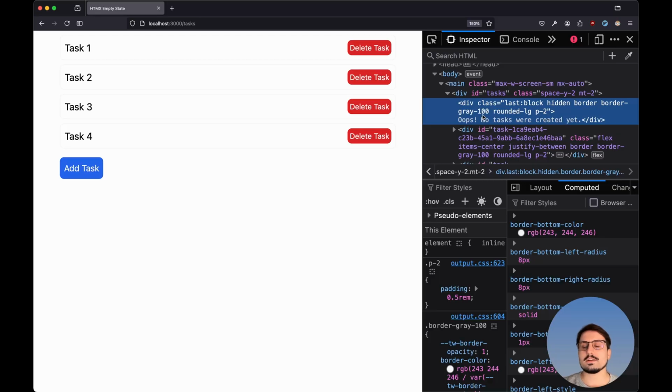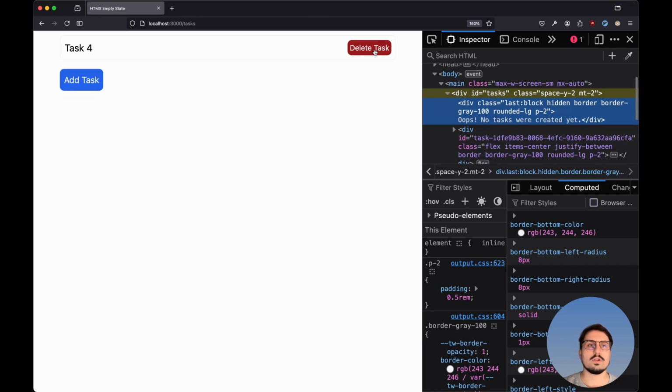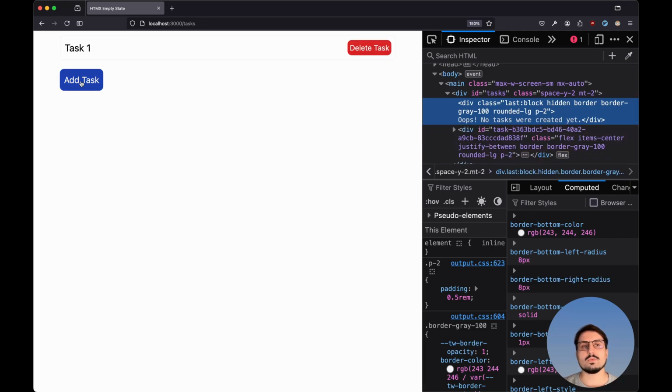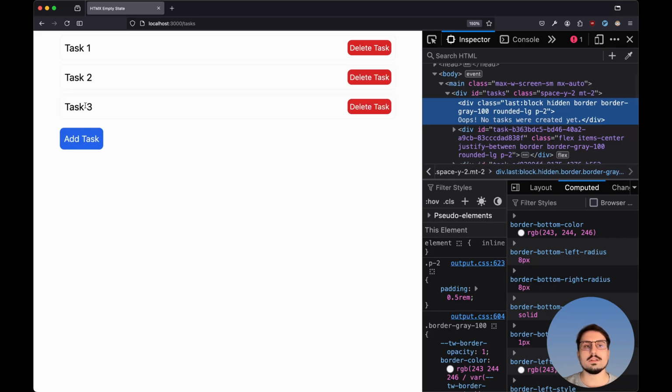As you can see here inside of the browser, we have this div element here with the message that says no tasks were created, but at the moment it doesn't appear here inside of the page. But if we try to remove all of the tasks, so let's delete here all of our 4 tasks, as you can see, now we see this message that says no tasks were created. And if we try to add a task back into the list, the empty state will disappear and we'll see only the list of tasks again here inside of the browser.